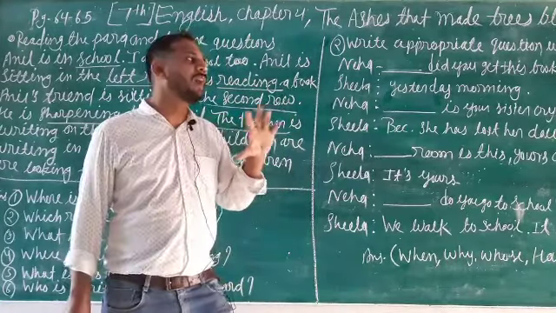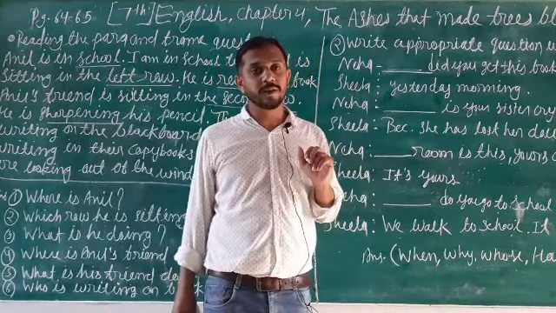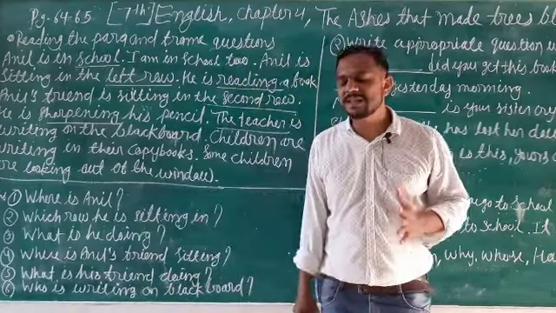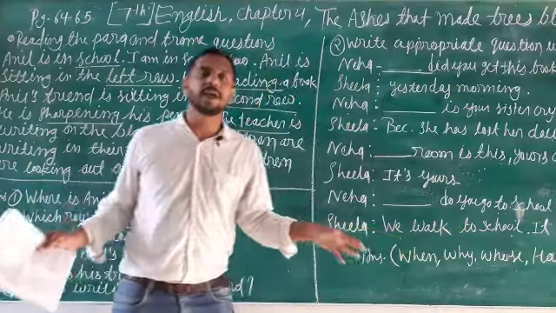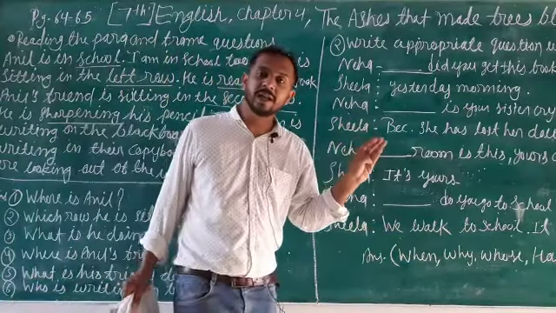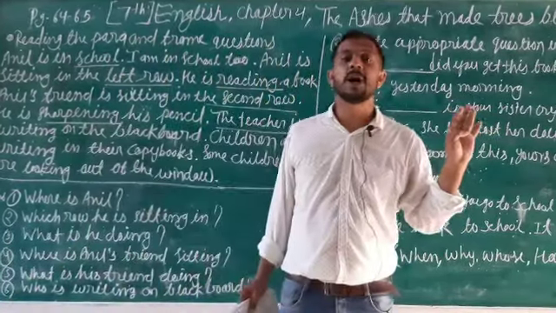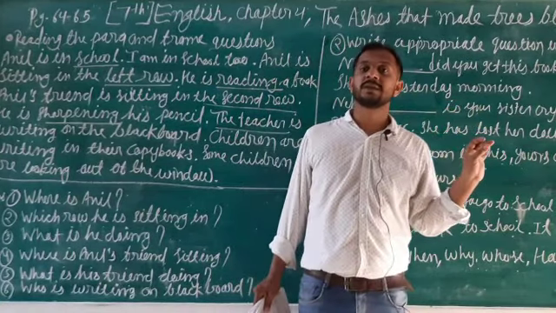Then we have some interrogative pronouns we use for making these sentences, some important ones like what, when, where, how much, how long, how far.